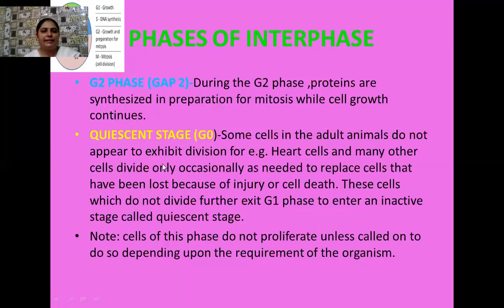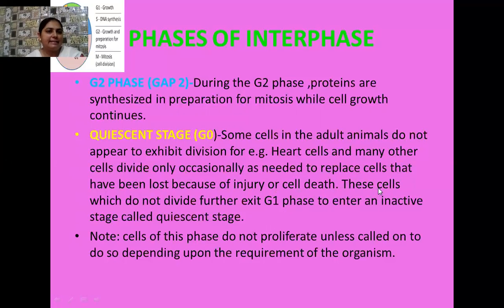The word quiescent here means inactive. There are some cells present in adult animals which do not appear to exhibit division, for example, the heart cells. And there are also some other cells which occasionally divide. Whenever there is a need in the body of the organism, some cells get damaged or injured, and whenever a demand is there, only then these cells divide. This means they divide on a specific occasion and replace the injured cells or those cells which are lost due to injury or cell death.